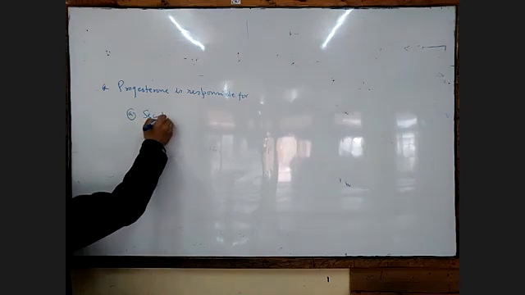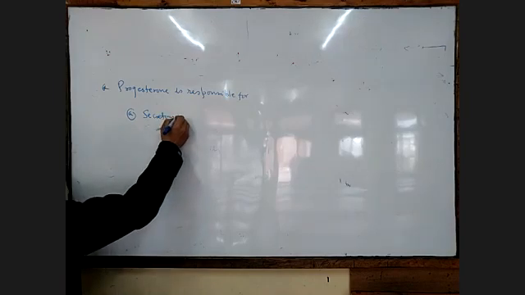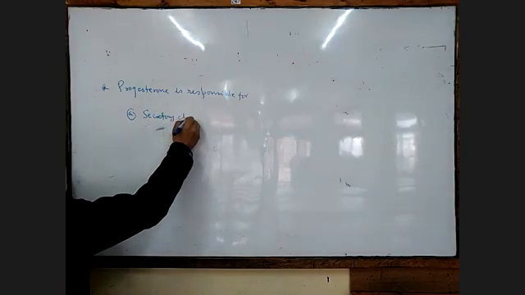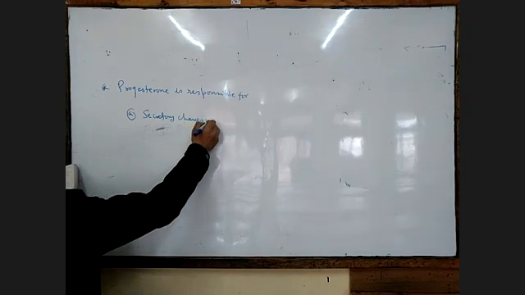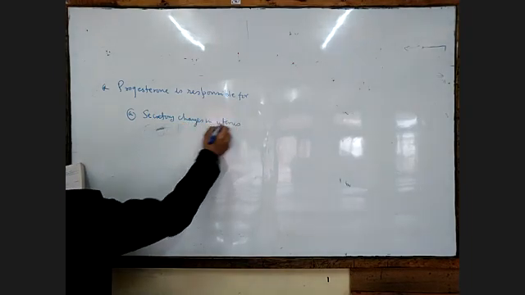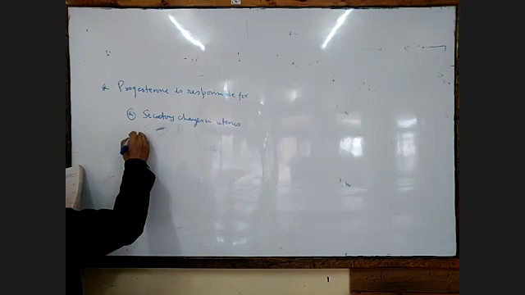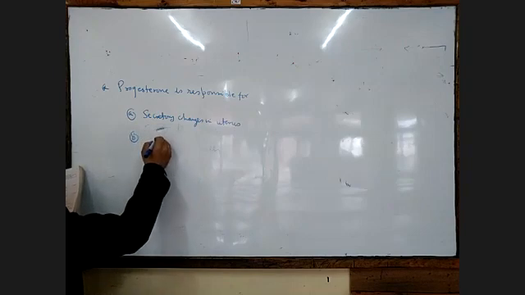Secretory changes in uterus. B, stimulates growth of mammary gland.